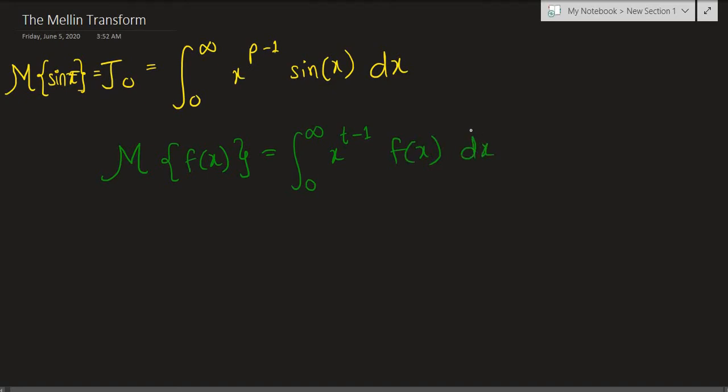And one interesting thing is, notice that this is a special case when f of x is nothing but e raised to negative x, such that you have the Mellin transform of e raised to negative x. That is going to be the integral from 0 to infinity of x to the t minus 1 times e raised to negative x dx. And what is this? That's just the gamma of t, right?